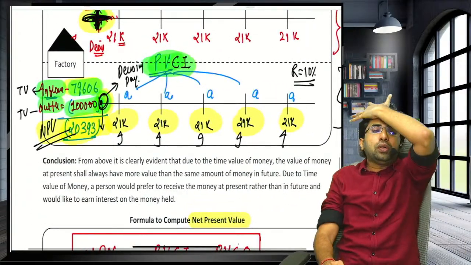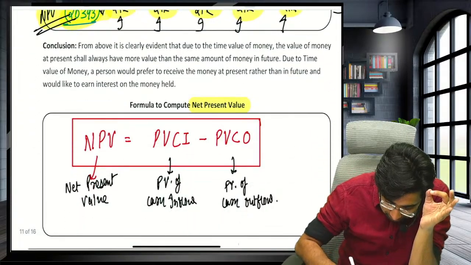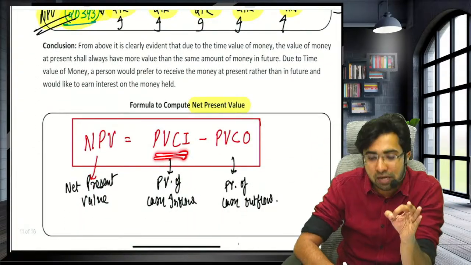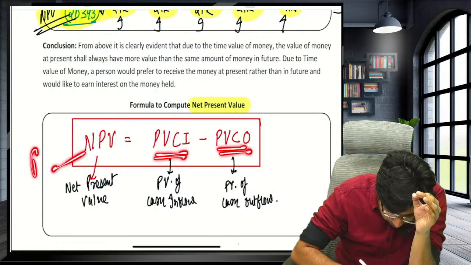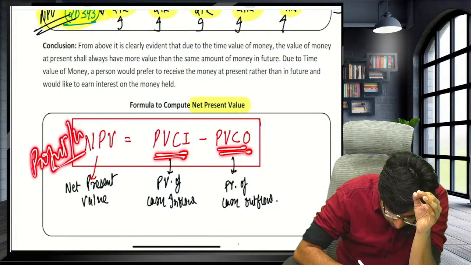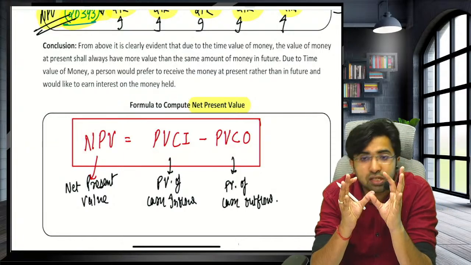Sir, how to calculate the NPV, net present value? Guys, the formula for the net present value is present value of cash inflow minus present value of cash outflow. Sir, NPV means nothing, it is just a profit and loss calculation. Present value of cash inflow minus present value of cash outflow.